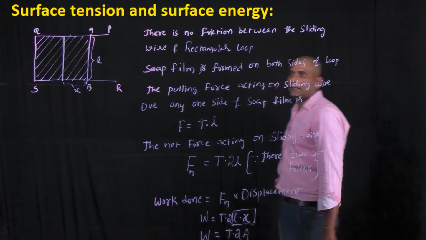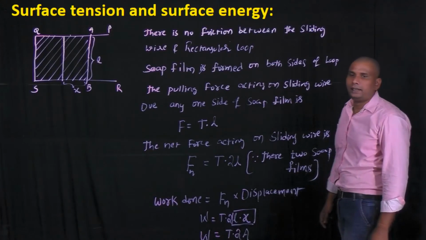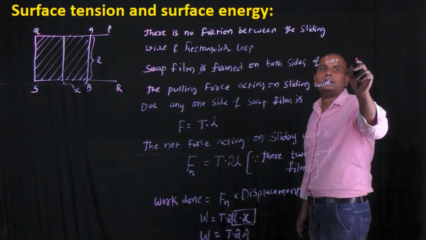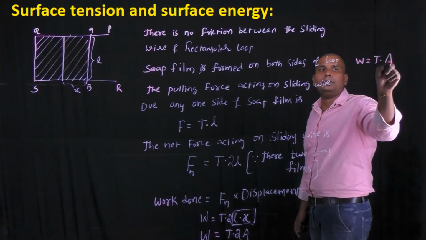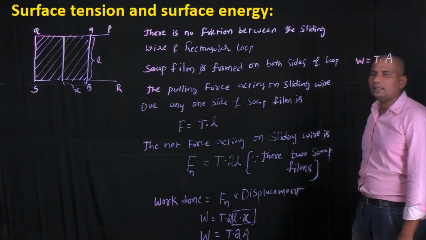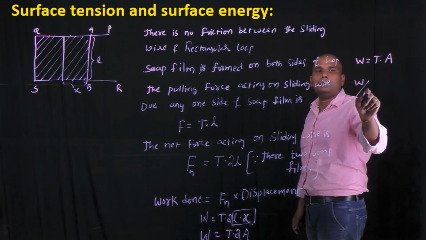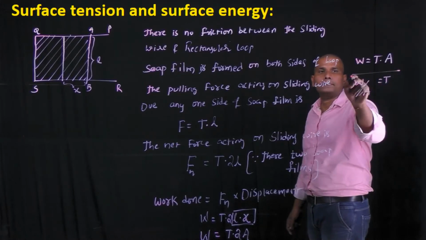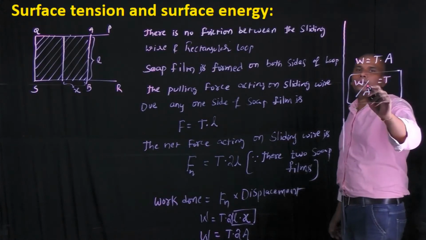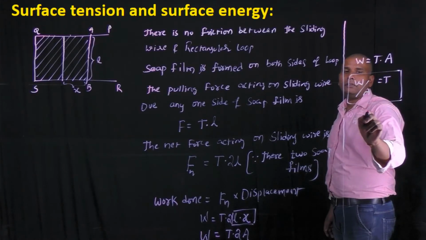Here A is the surface area of any one side of that rectangle surface, and 2A is the total surface area. Finally we got that W equals T into A, where A is the total surface area of that rectangle, and from this relation we got that W by A equals T. And this term, work done per unit surface area, is called surface energy.